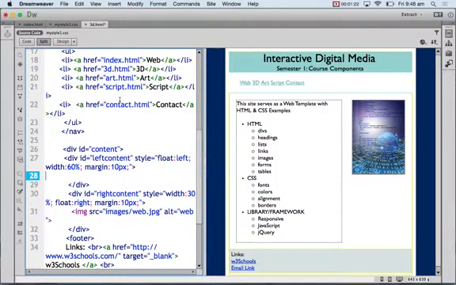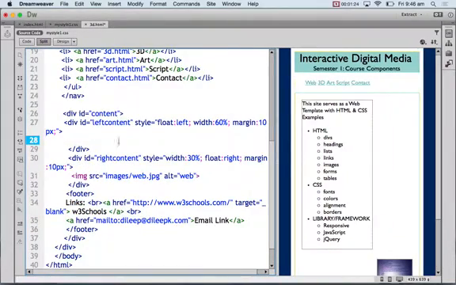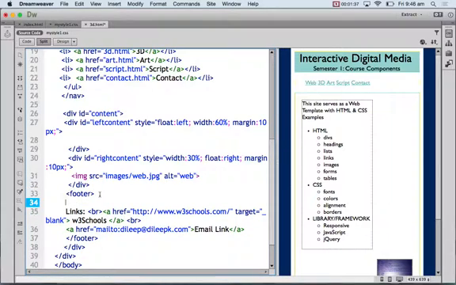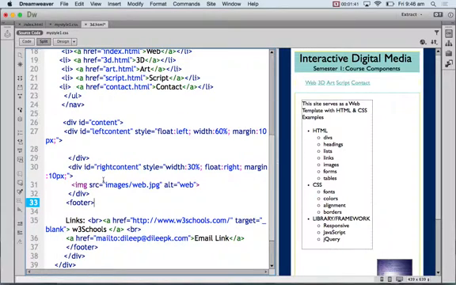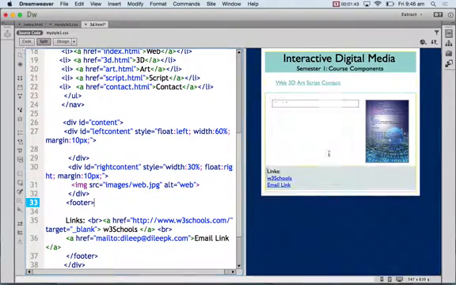See, I keep left content. I've kept the left content, I've kept the right content, and I've kept the footer. I'm going to make some changes to this content now.